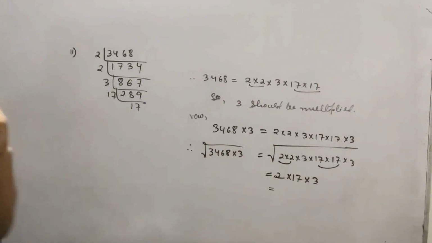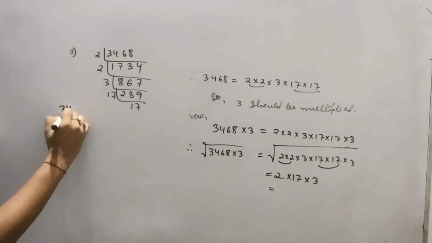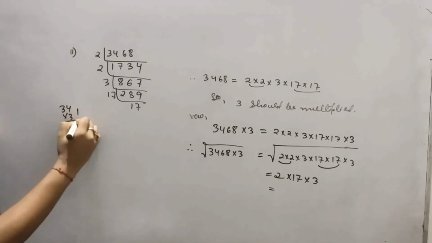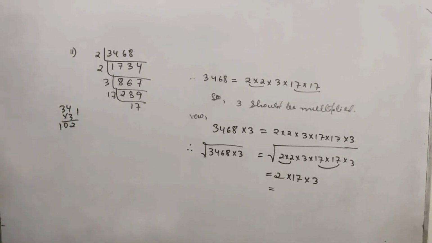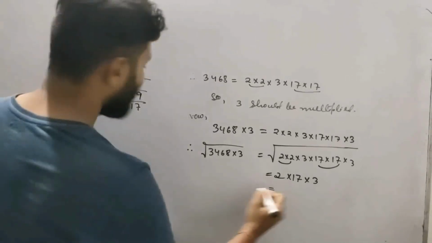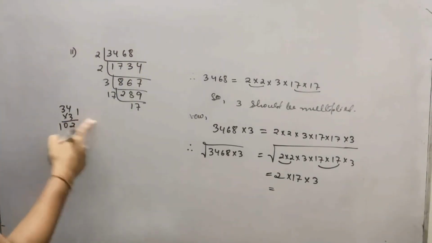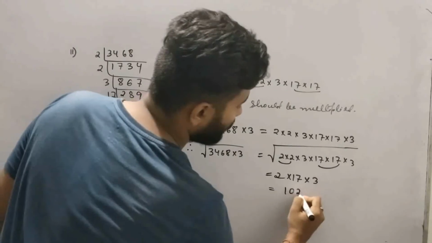2 into 17 is 34. 34 into 3 is how much? 4 threes are 12, 1 carried, 3 threes are 9, 10, 102. So your answer is 102.